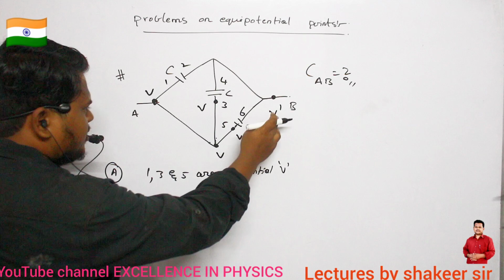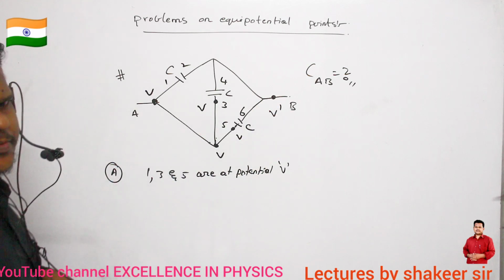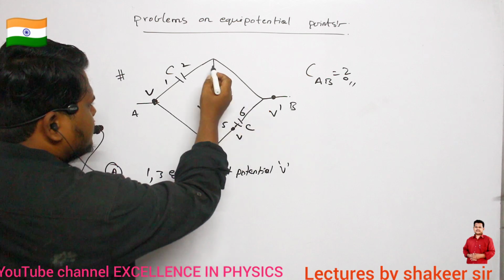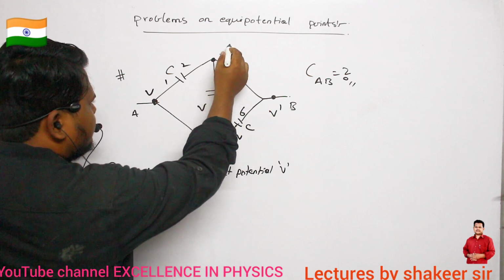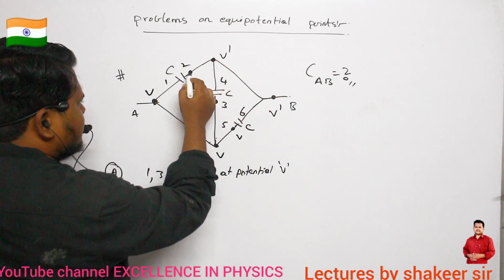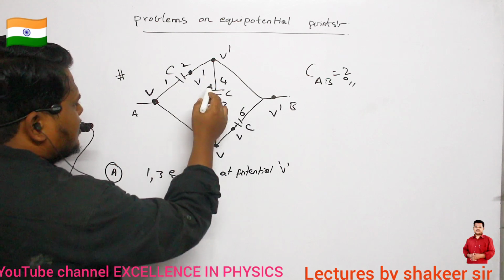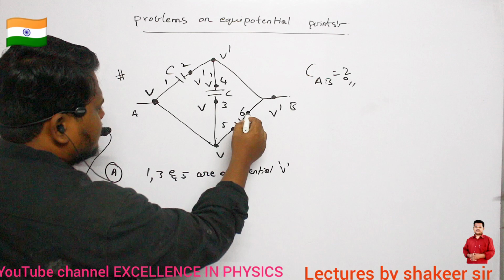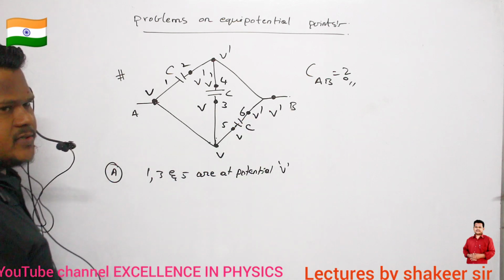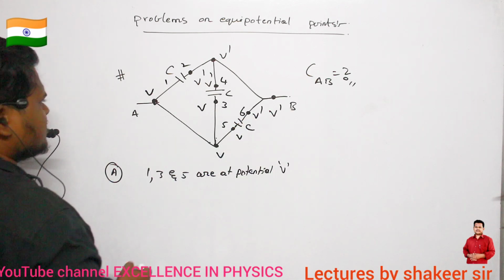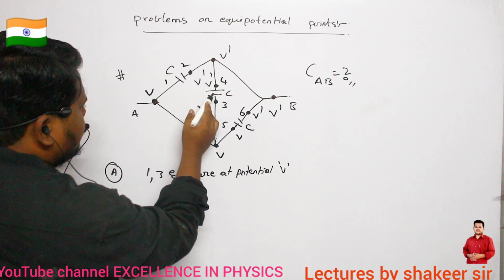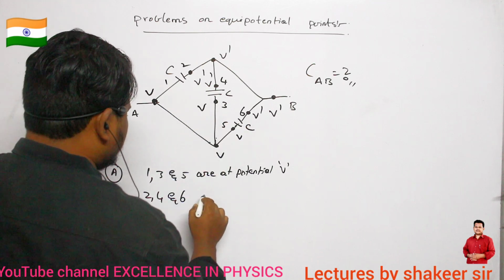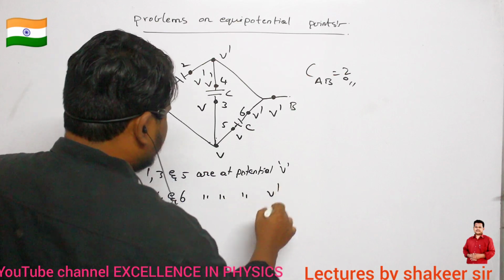At point B, let us suppose potential to be V dash. Now what are the plates which are present at a potential of V dash? This point also will be at a potential of V dash. So therefore this point also will be at V dash. This point also will be at V dash. Similarly, this point also will be at a potential of V dash. So which are the points which are present at the same potential? 2, 4 and 6. So 2, 4 and 6 are at potential V dash.